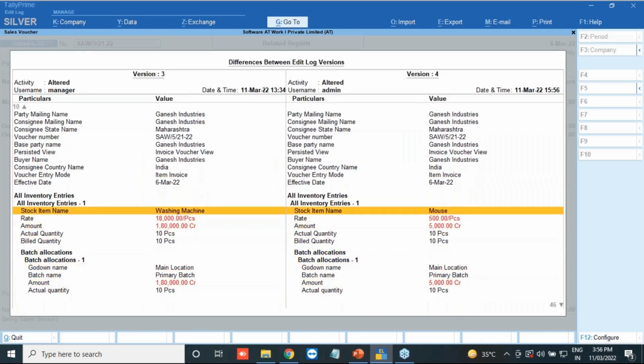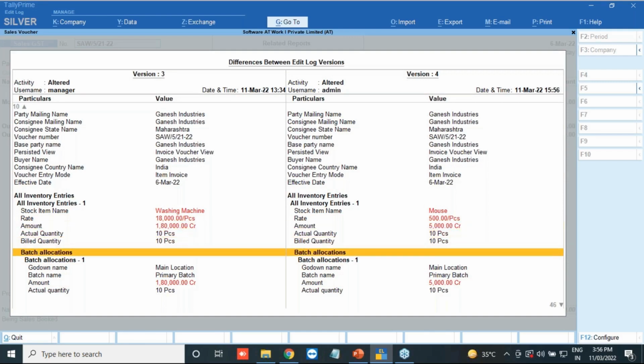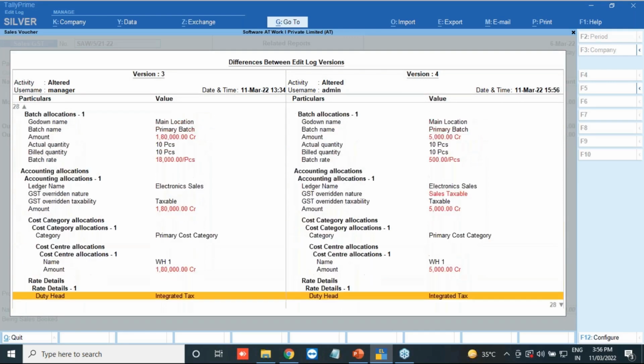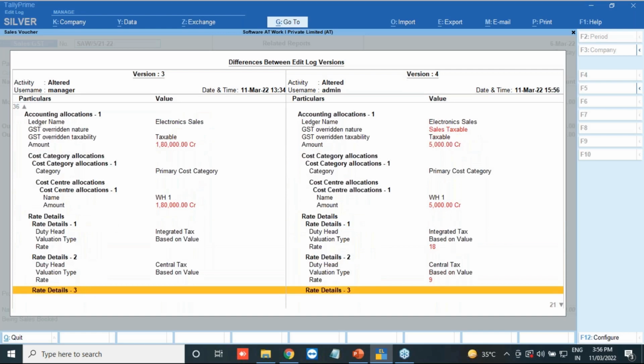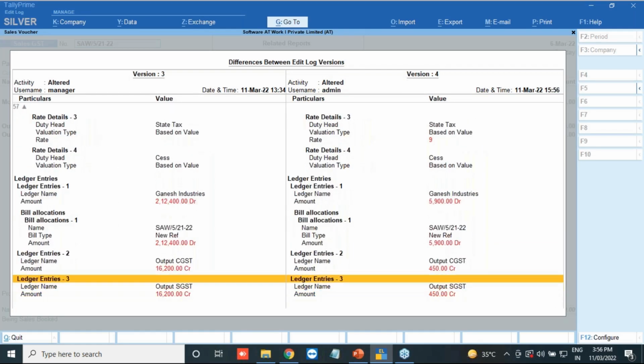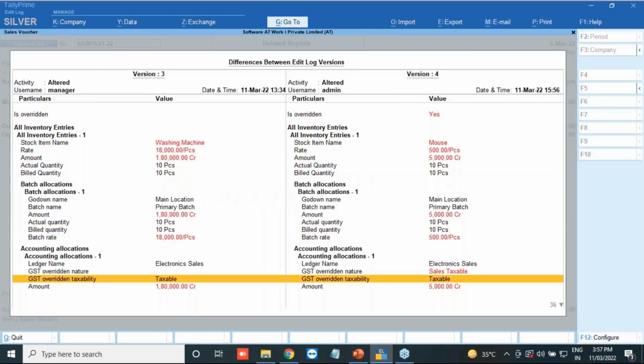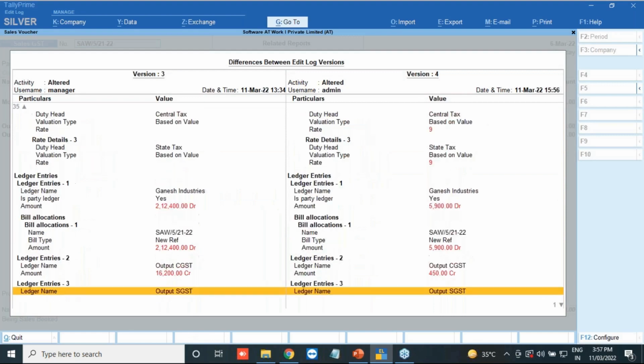The stock item has been changed to washing machine, the rate has been changed, that is why the amount has been changed, and the batch rate has been changed. Wherever the information is affected, everything will get reflected and it will show you in red. If you want to see altered entries only, you can mention yes, and you can see only the altered things.